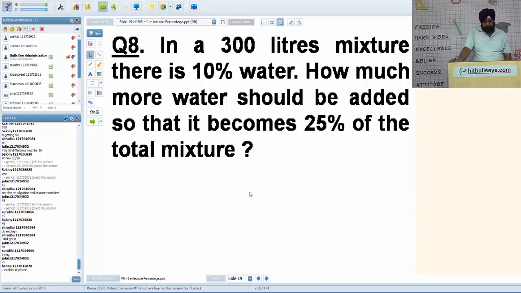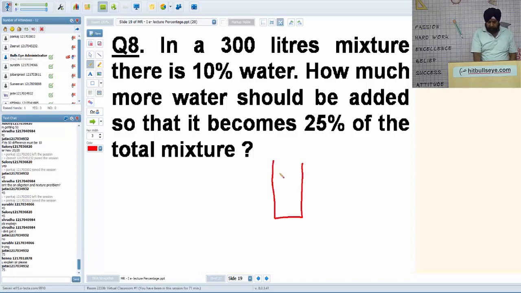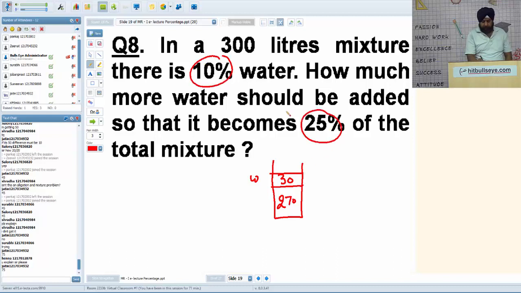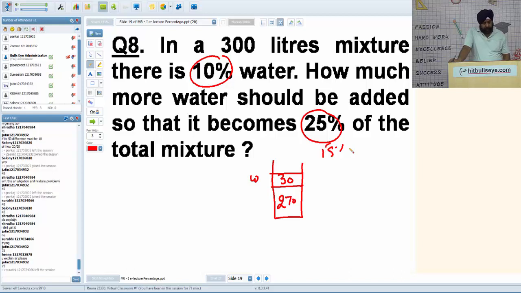Okay, C. 10% water. If I take this vessel of 300 liter mixture, 10% of 300 is 30 and the remaining is 270. So this is water. One common mistake is you see 10% and 20% and take the difference as 15%, and 15% of 300 is 45. By doing so you are making the total mixture constant, whereas you are neglecting that the total mixture will also get increased by 45. So now the total mixture will be 345.